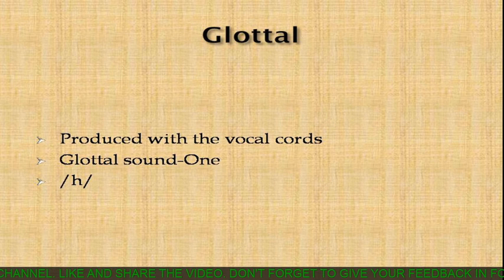Vocal cords are drawn wide apart, and then the air coming from the lungs passes through that wide gap without any friction. It passes through that gap spontaneously and clearly. And there is one glottal sound in RP, and that is h. That is h.